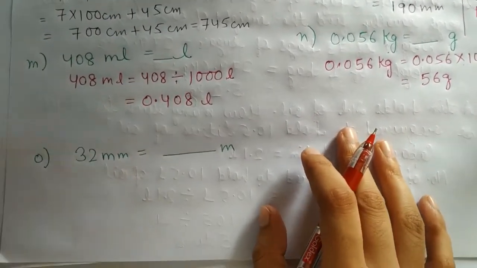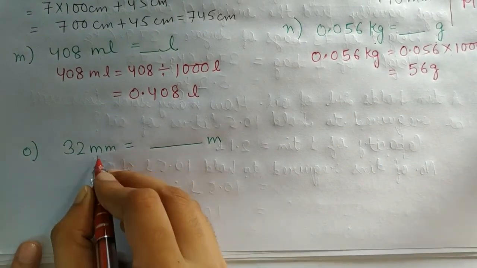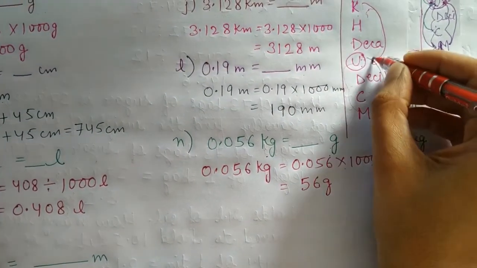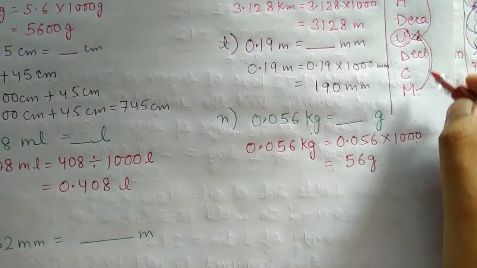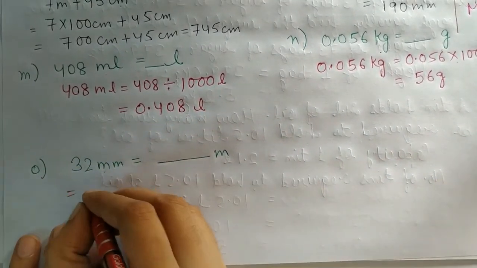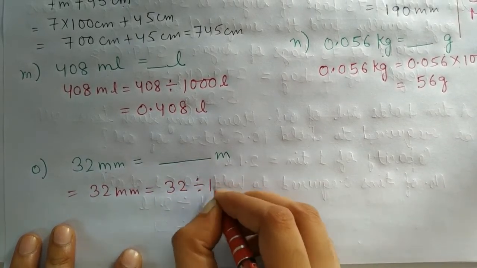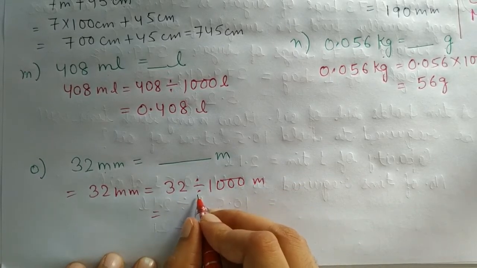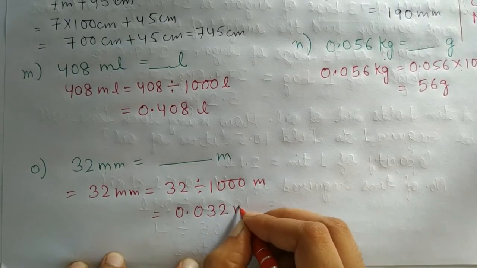Then last part, that is O. 32 millimeter is equal to dash meter. Here we are moving from M to the simple unit. 1, 2 and 3. Again 3 places we are moving upward, so we will divide. So 32 millimeter will be equal to 32 divided by 1000. 3 decimals are there and we are dividing, so it will move to the left side. So our answer will be 0.032.